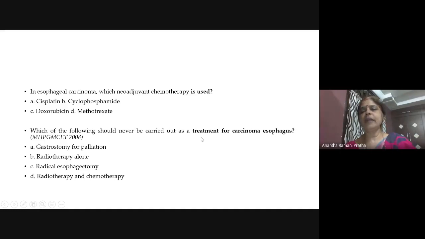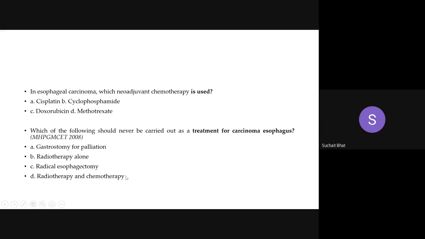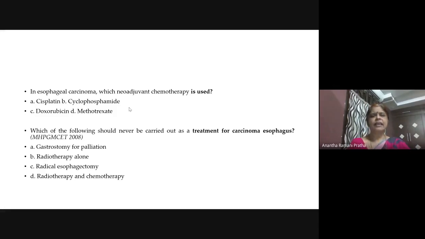Which of the following should never be carried out as a treatment for carcinoma esophagus? Gastrostomy for palliation, radiotherapy alone, radical esophagectomy, radiotherapy. Ma'am, a couple of questions. Methotrexate can also be used? See, cyclophosphamide, methotrexate and all are generally for adenocarcinomas. This is a squamous cell carcinoma, no? So cisplatin is better. We have seen 5-fluorouracil, cisplatin, and epirubicin. These are the drugs, right? Cyclophosphamide and methotrexate are for adenocarcinomas, so we don't choose them.